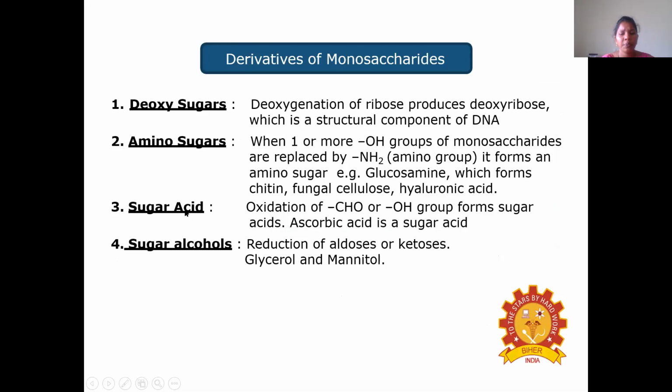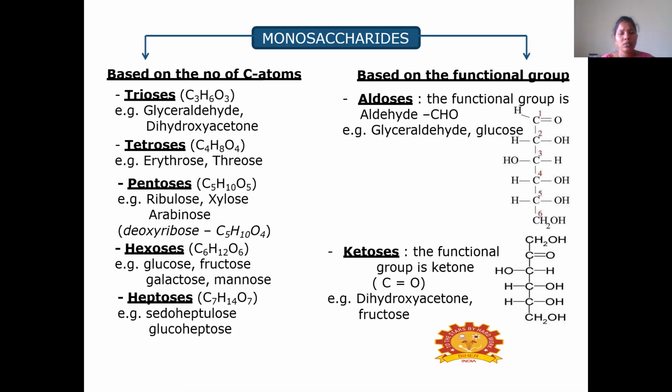Then coming to hexose, the 6 carbon containing carbohydrate is hexose, and this is the molecular formula, and the examples for hexoses are glucose, fructose, galactose, mannose. And coming to the heptoses, the 7 carbon containing carbohydrate is called heptose, and the examples are pseudoheptulose and glucoheptose.